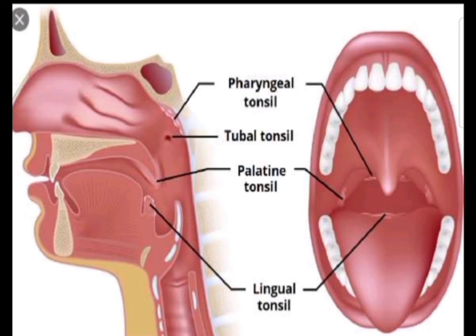As regards the lingual tonsil, this mass of lymphatic tissue is located in the root of the tongue. Here lies the lingual tonsil. There are usually 1 or more wide-mouthed crypts lined by a continuation of the surface epithelium, which is of stratified squamous variety, and beneath the epithelium there is a layer of lymphatic nodule. So this was about the tonsils.